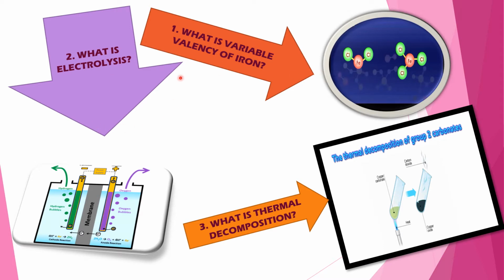The next question is, what is electrolysis? The process of chemical decomposition followed by formation of new substances from an electrolyte dissolved in water or in fused state by the passage of electricity is known as electrolysis. The apparatus in which electrolysis of an electrolyte is done is known as voltameter.